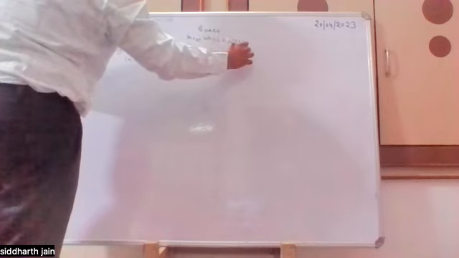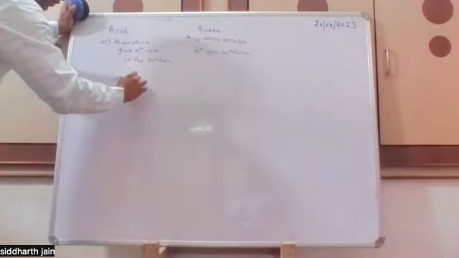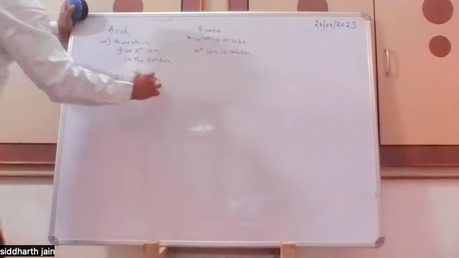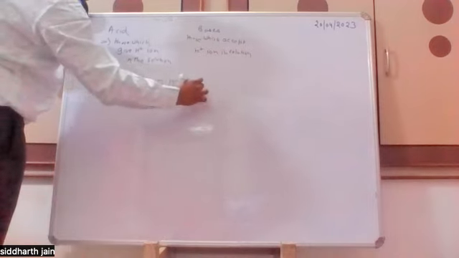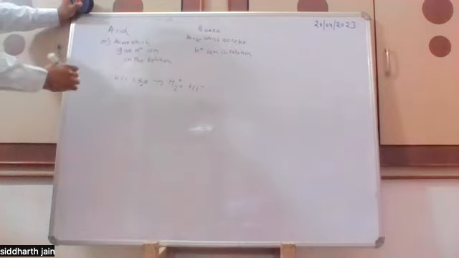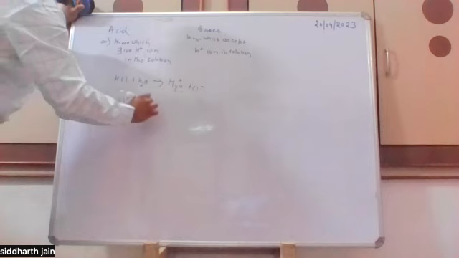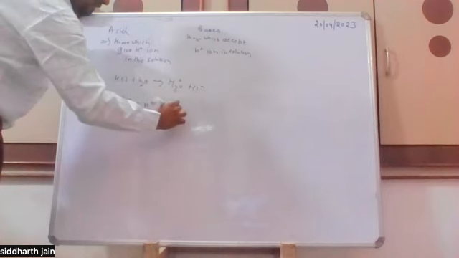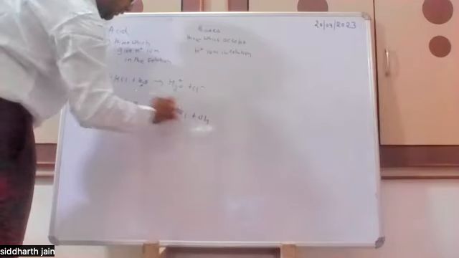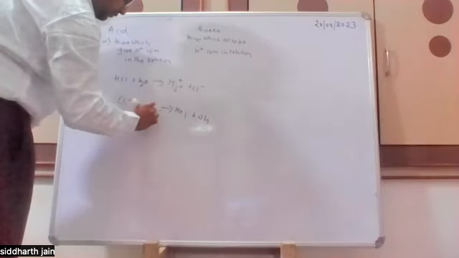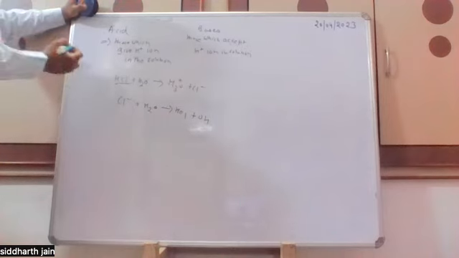For example, if HCl is dissolved in water, it will go to H3O plus and Cl minus. But Cl minus will accept H plus and form HCl plus OH minus if water is used. So we can define HCl as an acid and Cl minus as a base.